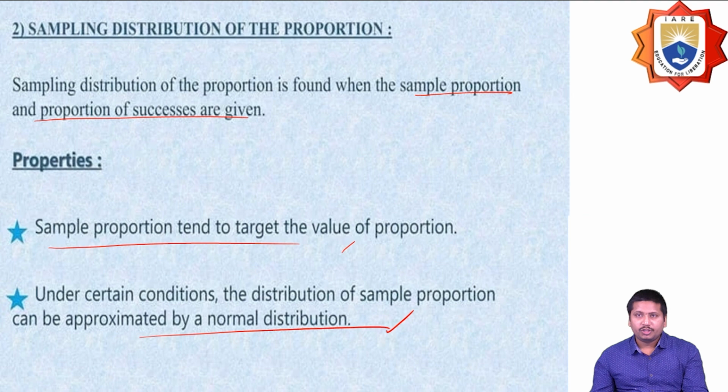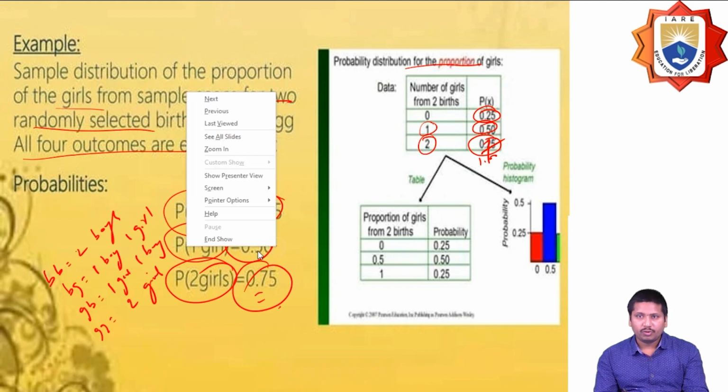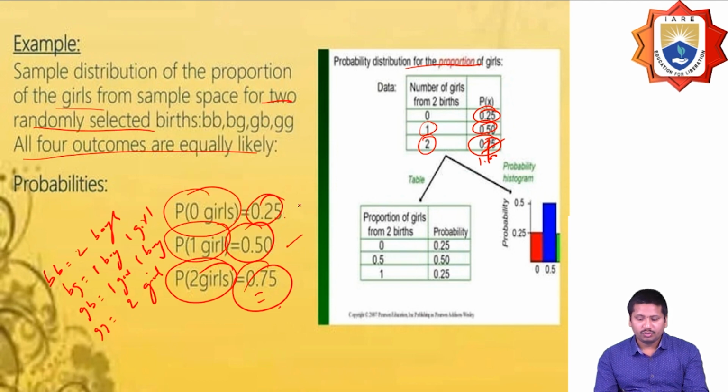And some of the sampling distribution of proportion. The example I took here: what is the probability of finding girls among two births? Out of these two births, both may be boys, or both may be girls. At that time, what will happen? The probability of getting two girls should be 0.25. What is the probability of getting one girl and one boy? It should be 0.50. The probability of getting zero girls should be 0.25.